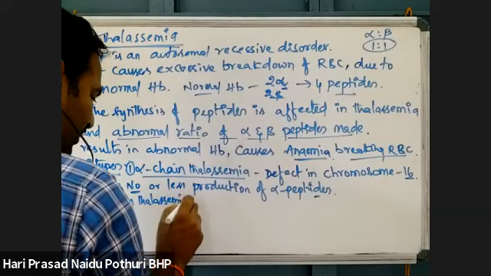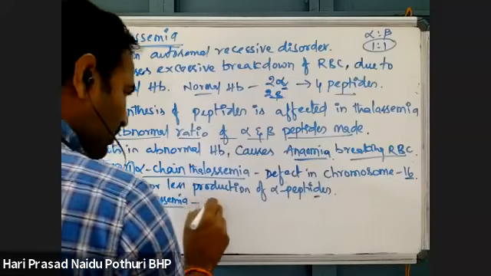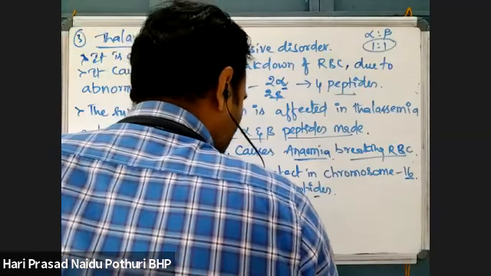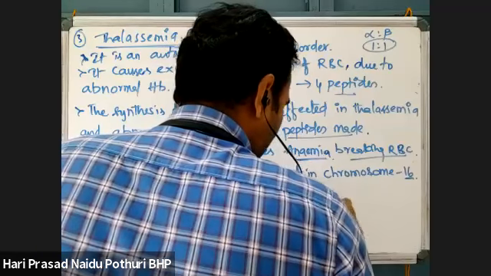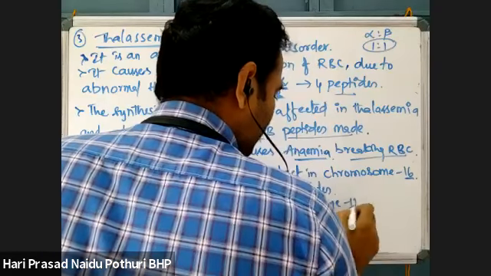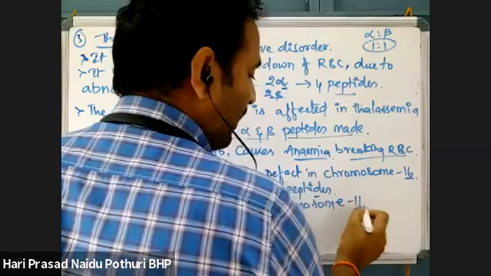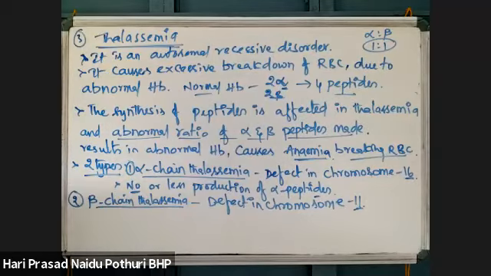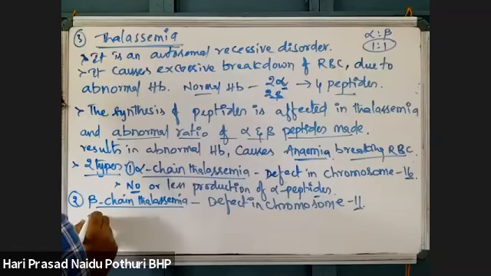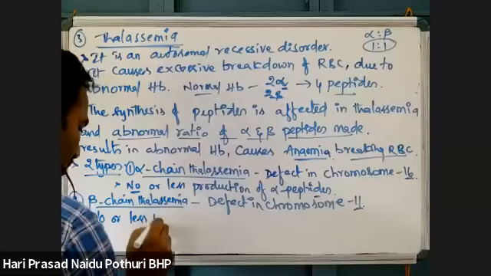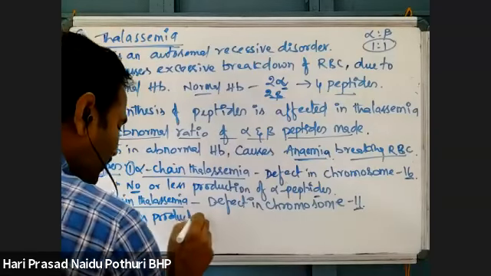Beta chain thalassemia is due to defects in chromosome 11. In chromosome 11, the beta gene is present. In sickle cell anemia, I told you, the gene responsible for the beta peptide is present here. Here, less or no production of beta chain.